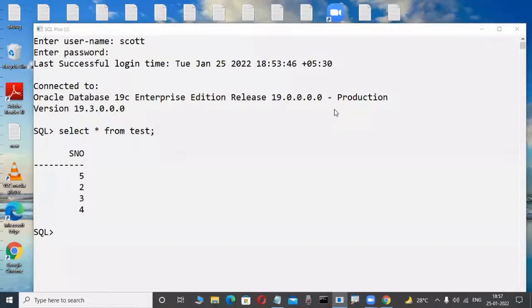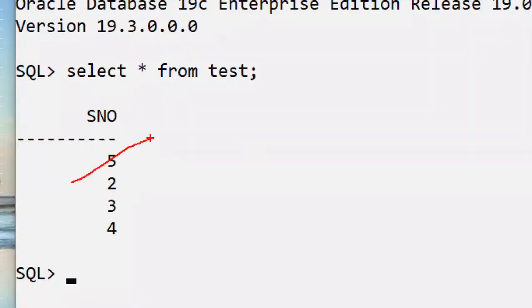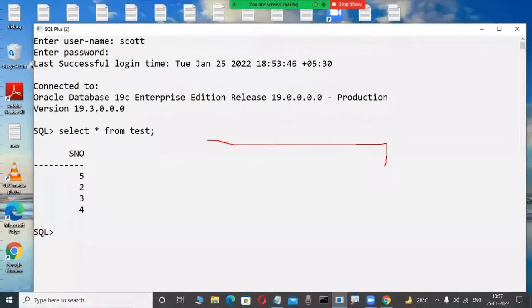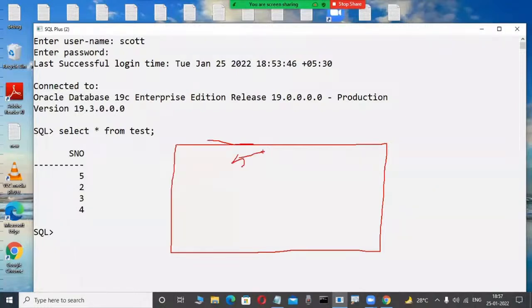Maybe commit means save something for the future. Suppose I want to roll back. Now I want to cancel this 5 and get the previous value 1. Possible or not possible? Anybody guess it logically? Commit means the new value of the transaction is permanently stored in the hard disk. Okay, that is displayed.